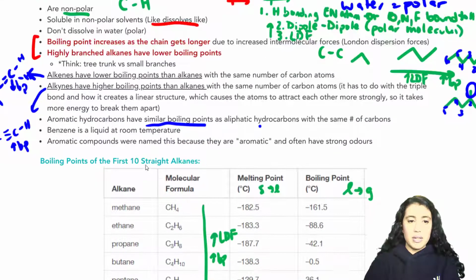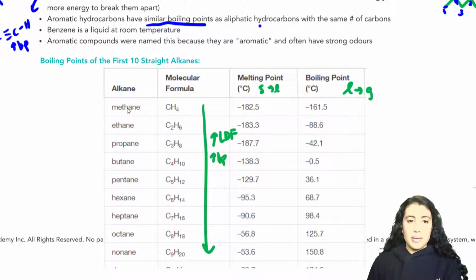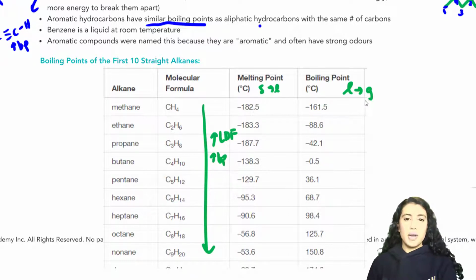That means let's compare that to the alkane. If we look at methane, its melting point, so when we go from a solid to a liquid, is negative 182.5 degrees Celsius. What does that mean? That means that at negative 182 degrees Celsius, it's melting into a liquid. Okay? So that means at room temperature at 25 degrees Celsius, it's probably going to be a gas, right? So methane gas, that's what it is at room temperature, because its boiling point is so low. Look at its boiling point, negative 161. At room temperature, which is like, let's say 25 degrees Celsius, we're way higher than that. So methane is definitely going to be in a gas form.